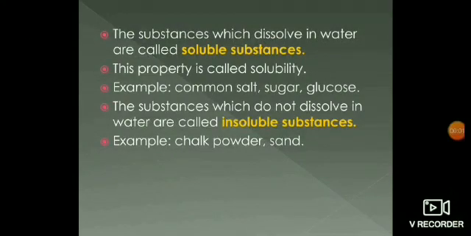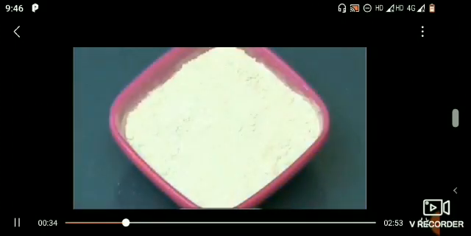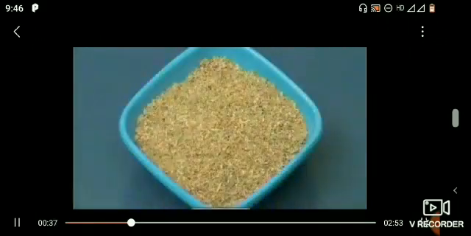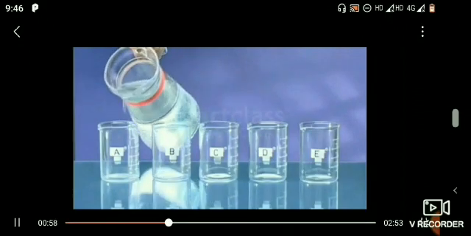Let us understand the solubility of solid substances in water by doing an activity. To perform this activity, we need sugar, salt, chalk powder, sand, sawdust, water and 5 beakers. Take 5 beakers and label the beakers as A, B, C, D and E. Now, fill each beaker about 2/3 with water.